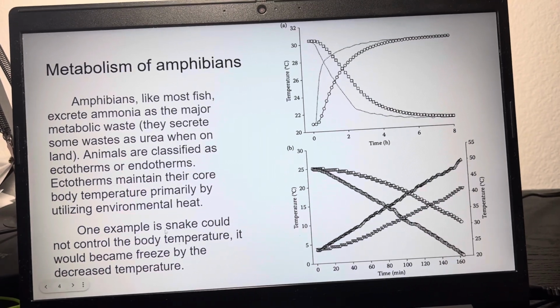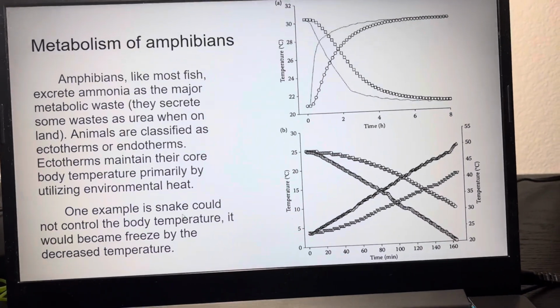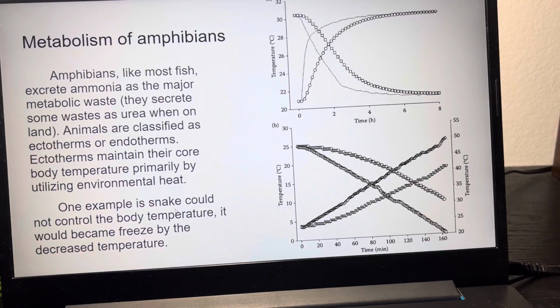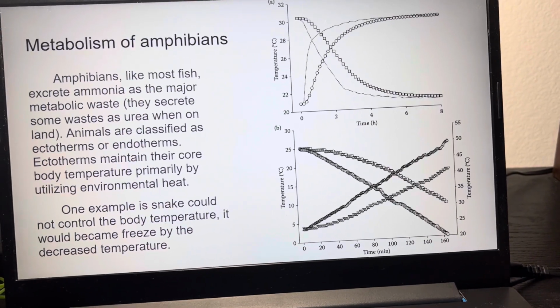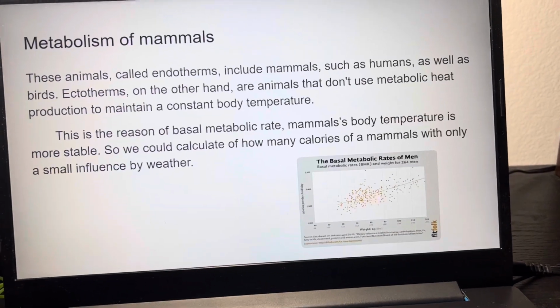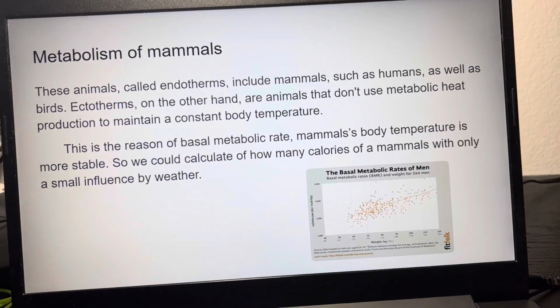So one example would be the snake. They cannot control their body temperature. They will be frozen by the decreased temperature. So the last one is the metabolism of mammals.